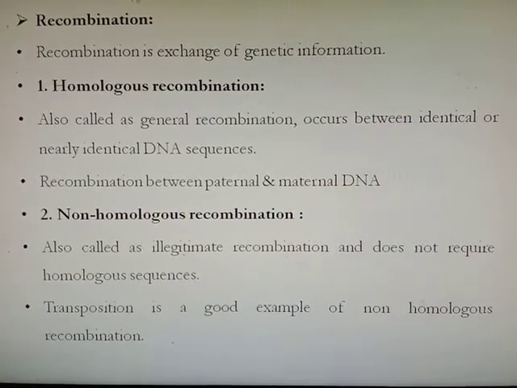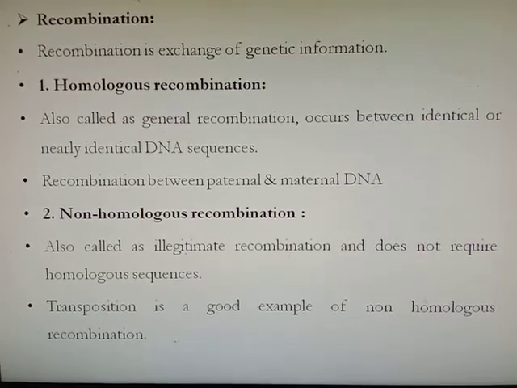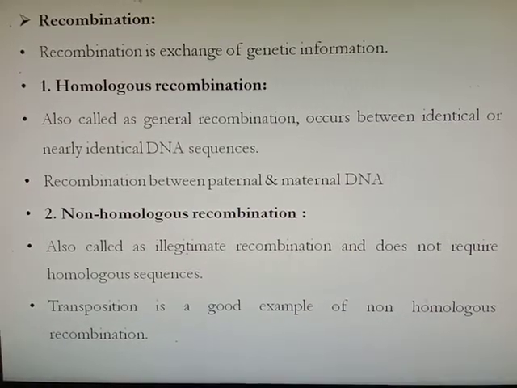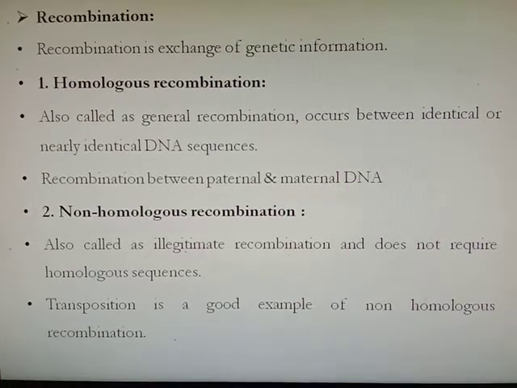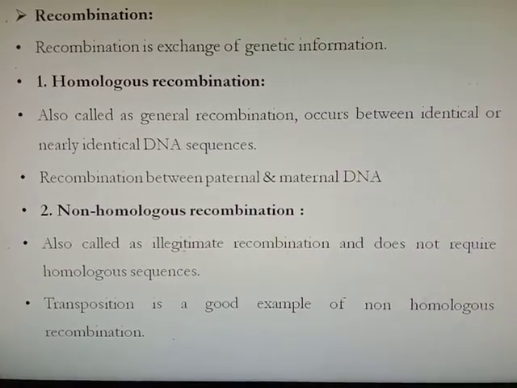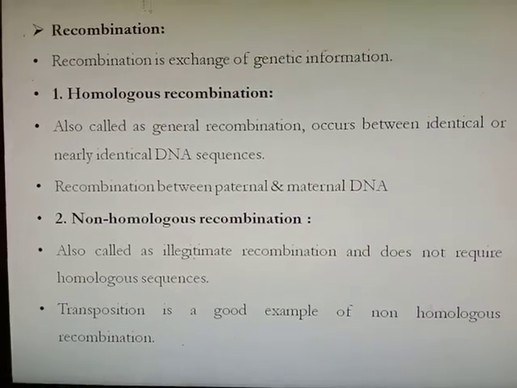Then next is non-homologous recombination. It is also called illegitimate recombination and it does not require a homologous or identical sequence. For example, transposition is a good example of non-homologous recombination.